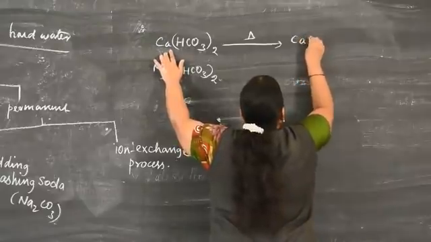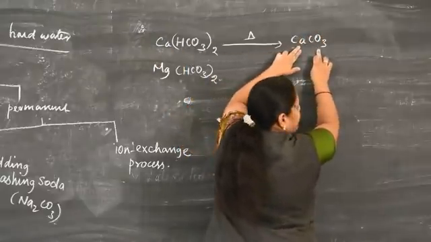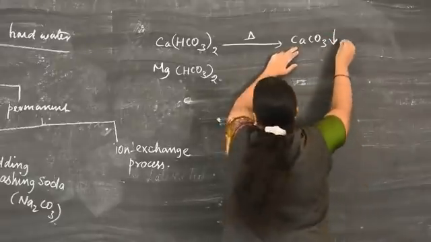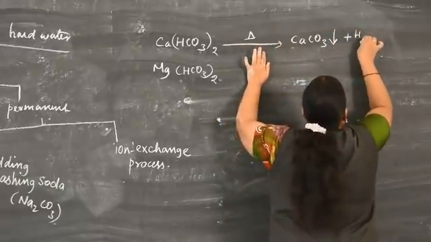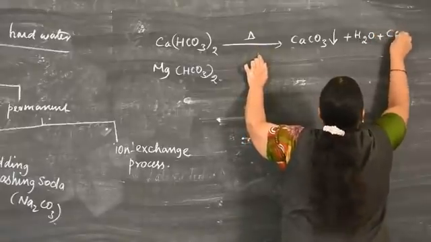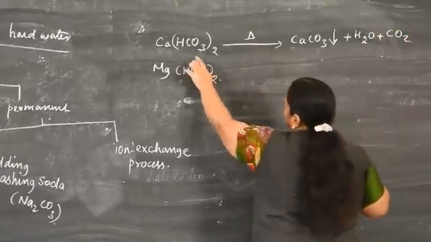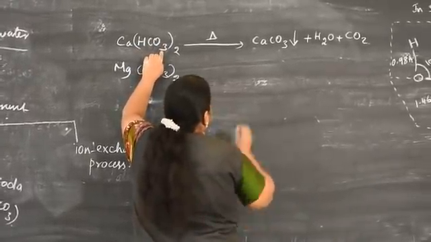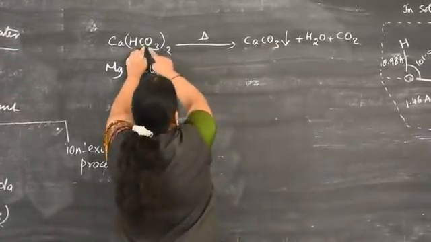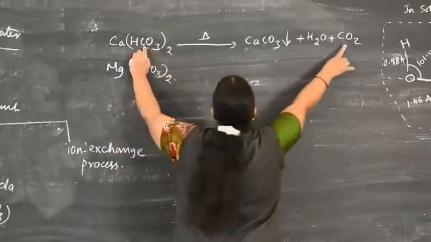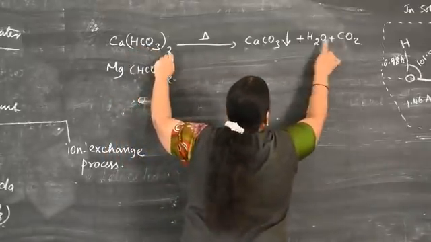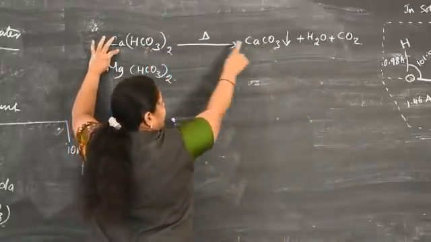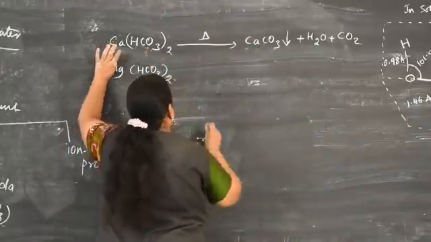One is CaCO3, calcium carbonate, which occurs in the form of precipitate, and a water molecule plus carbon dioxide gas. Totally how many CO3 are available? 2 CO3 are there. One is here and another occurs in the form of carbon dioxide. Remaining is H2O. So it is soluble bicarbonate, and it is insoluble calcium carbonate.